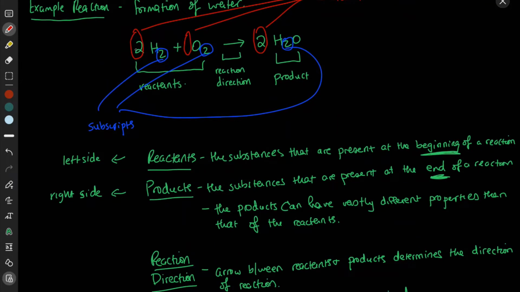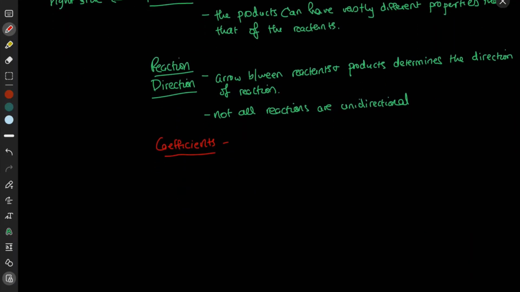That's why they come before, right here, right here, right here. There's a 2 here. There's nothing there, so you can assume there's just a 1. And there's a 2 here. These are numbers that precede the molecular formulas, and they indicate the number of each reactant that is used up in a reaction and the number of each product that is produced in a chemical reaction.